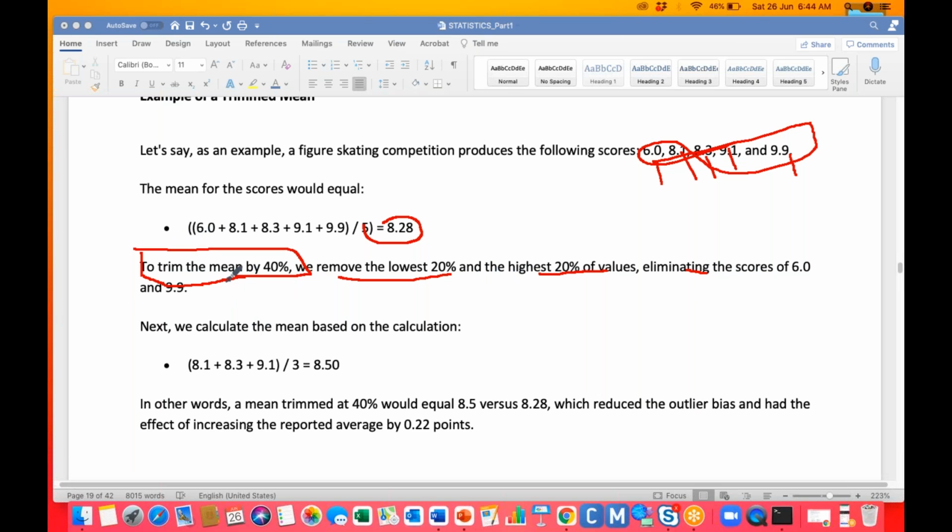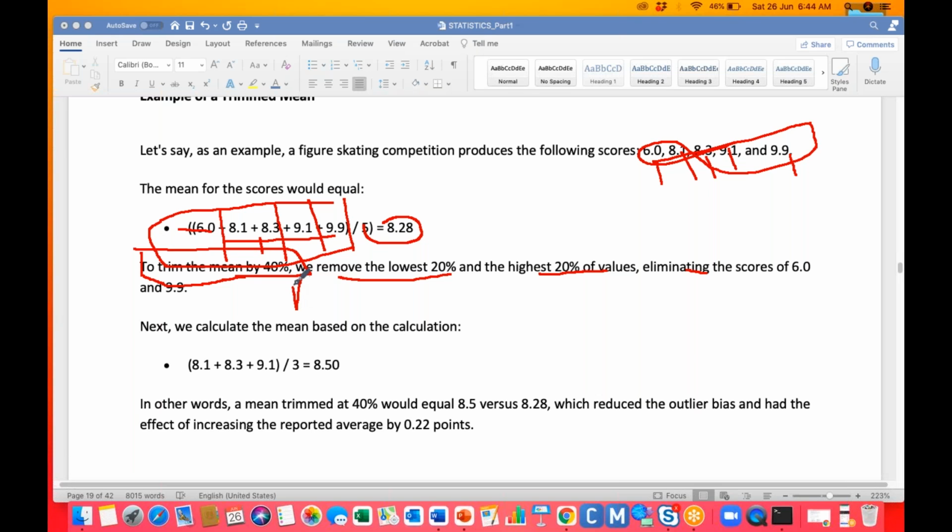First of all, you arrange the values in ascending order. In total we have 5 elements, so each element holds 20% of the data: this is 20%, this is 40%, till here 60, till here 80, till here 100%, right?